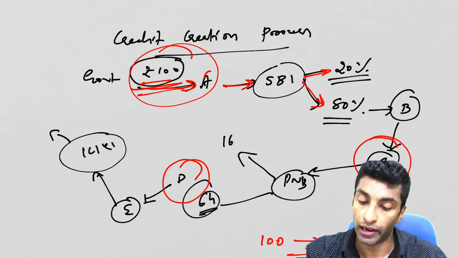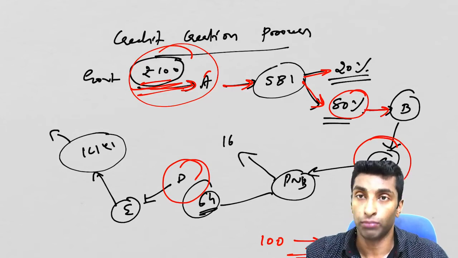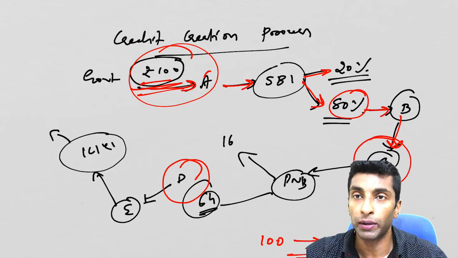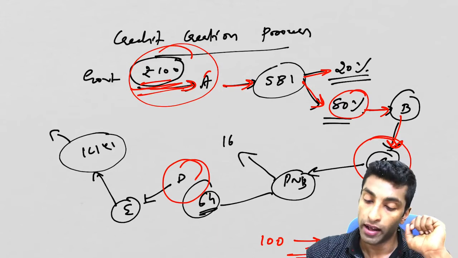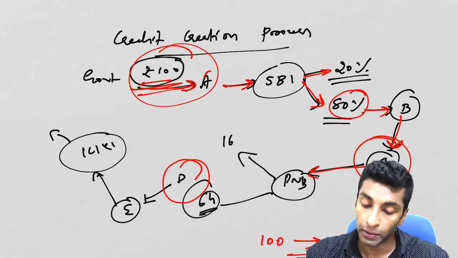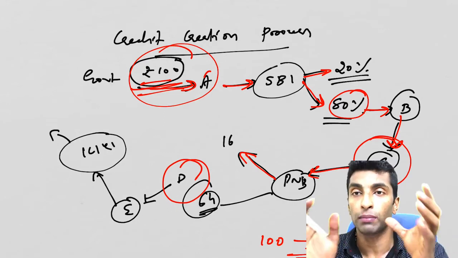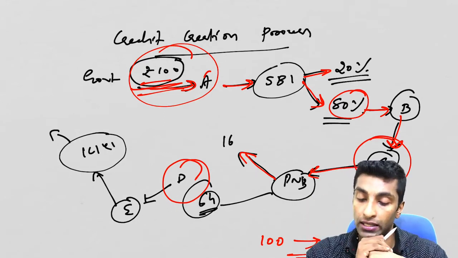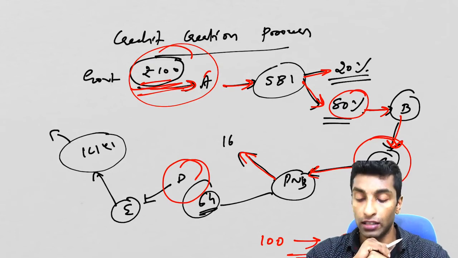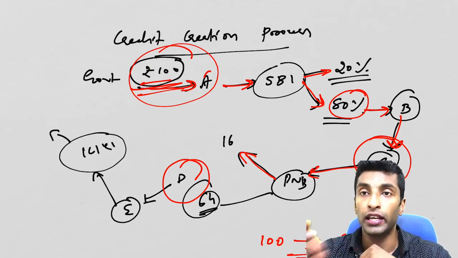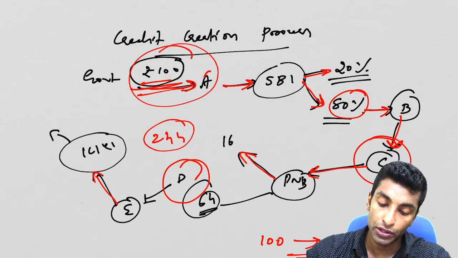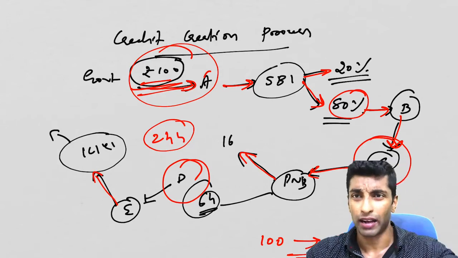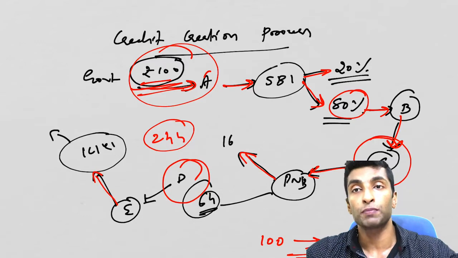And then they have to lend. That is what the banks do. So 80% they lend. That means 80 rupee they will lend. So B will borrow that and buy something from C for 80 rupee. So 180 rupee transaction is done now. Remember, currency printed is actually 100 only. Now C will deposit in another bank, Punjab National Bank. Punjab National Bank also keeps something to meet the statutory requirements and lends the rest, that is 64 rupee, and D will borrow that. D will buy something. So as of now 244 rupee transaction happened, and E will deposit that in ICICI Bank or some other bank. Generally I'm talking, these are examples, and this process continues.